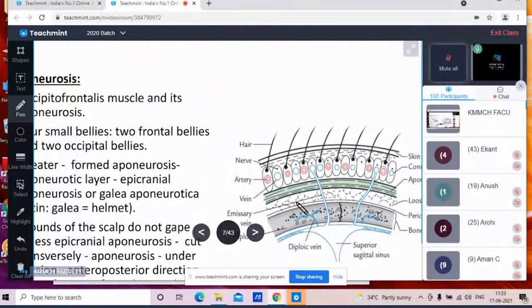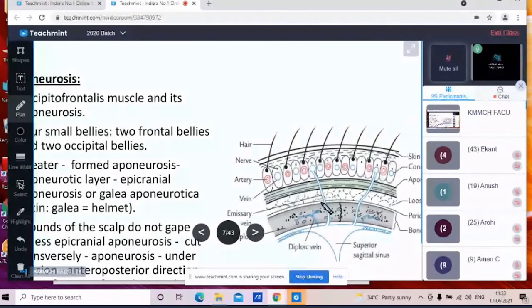So by this, there is a muscular part in the front and a muscular part at the back, so its tension will be in antero-posterior direction. So that's why there is no gapping of the wound unless it is cut transversely. If it is cut transversely, its tension will be released. So that's why you will get the gaping of the wound when it is cut transversely. Or you can say if it is cut from lateral to lateral, there will be the gaping. From anterior to posterior, if there is a scalp wound, there will be no gaping of the scalp wound.